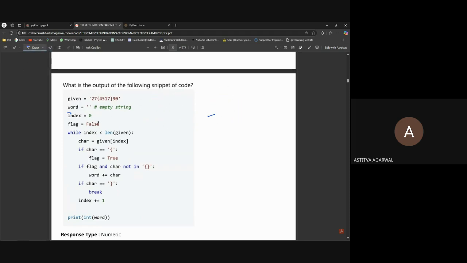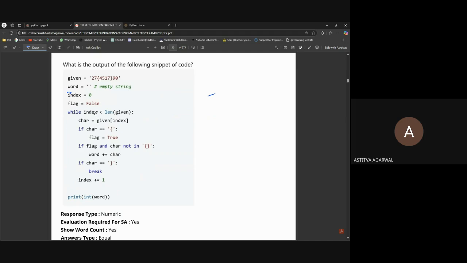Now we have to look at the condition: while index is smaller than length of given. See what is the length of this: 1 2 3 4 5 6 7 8 9 and 10. The length is 10. So if index, that is 0, is smaller than 10, yes, this is true.